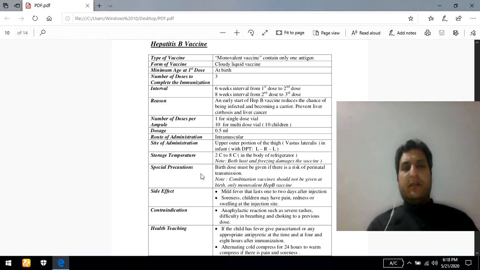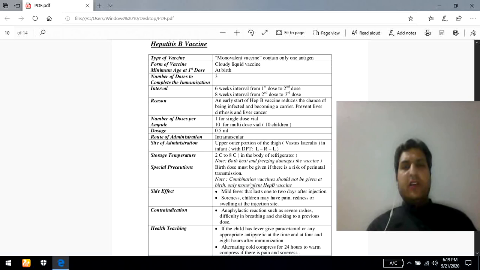Special precaution. Special precaution, because we have to recommend the first dose during the birth time in order to avoid the risk related to perinatal transmission. This is very important, especially.